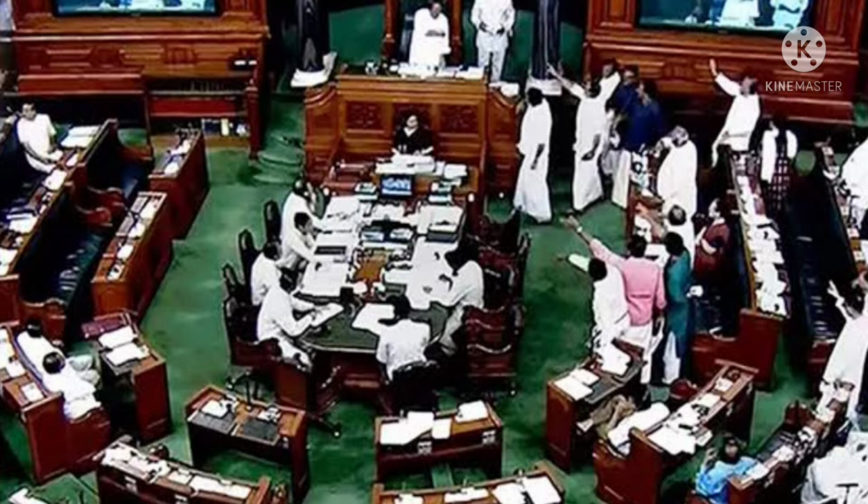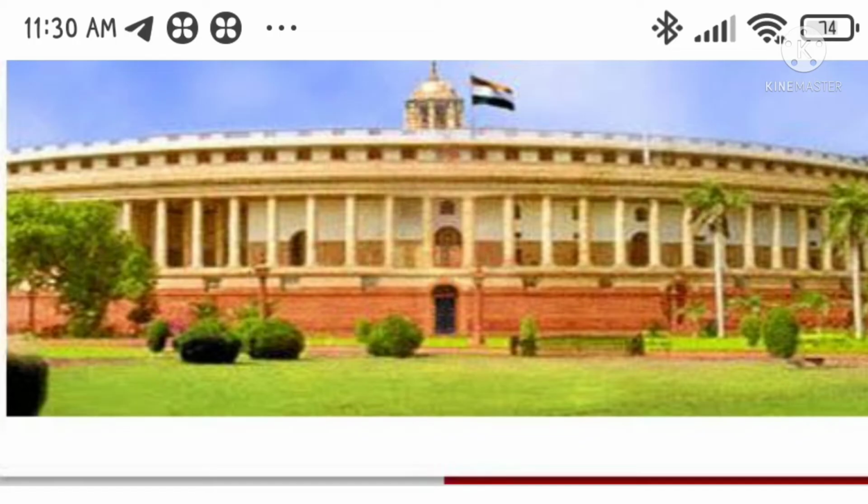The maximum number of members in the House is 552, out of which 530 members are to represent the states, 20 members are to represent the union territories, and 2 members are to be nominated by the President from the Anglo-Indian community. The members of the Lok Sabha are elected for a term of 5 years. Any Indian citizen who is more than 18 years of age can contest the elections for the Lok Sabha.